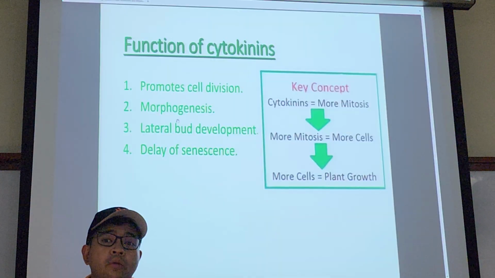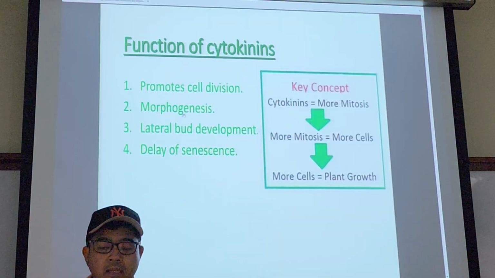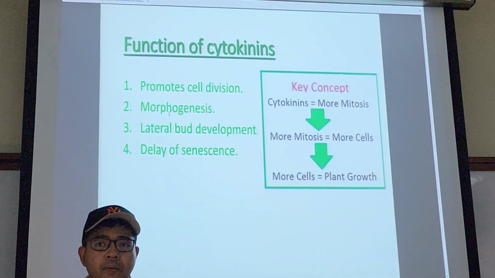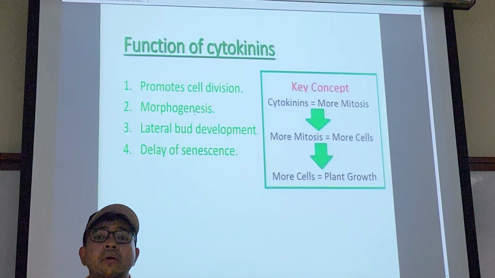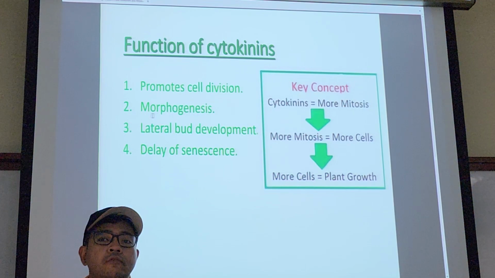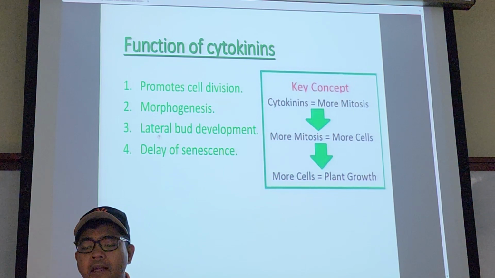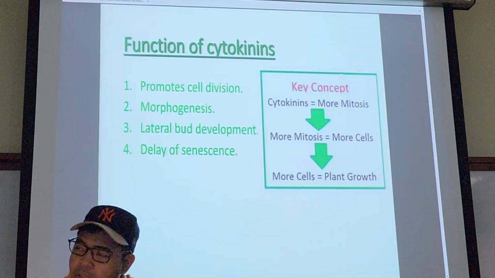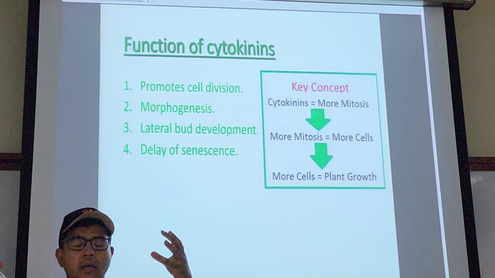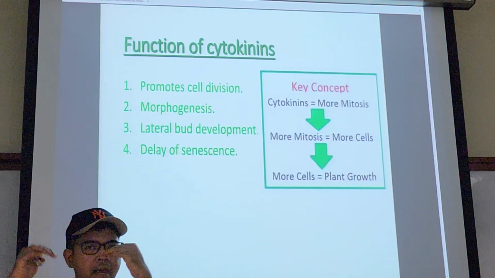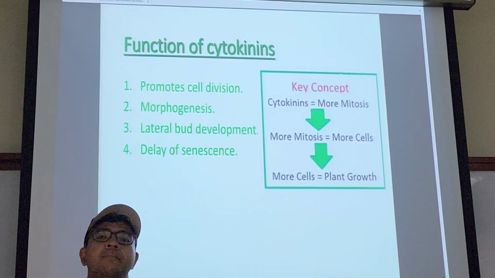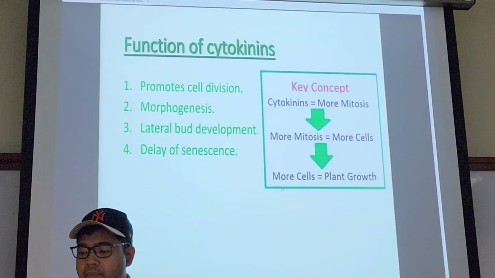since you are struggling to recall from your botany lesson, I'll just repeat this again. Morphogenesis: morpho means form or shape, genesis means the formation of. So morphogenesis is the formation of form or shape. Lateral bud development, pretty much like the axillary meristem. So you can see auxin, gibberellic acid, and cytokinin kind of come hand in hand as well. And also delayed senescence, so this is the effect overlapping with GA earlier.